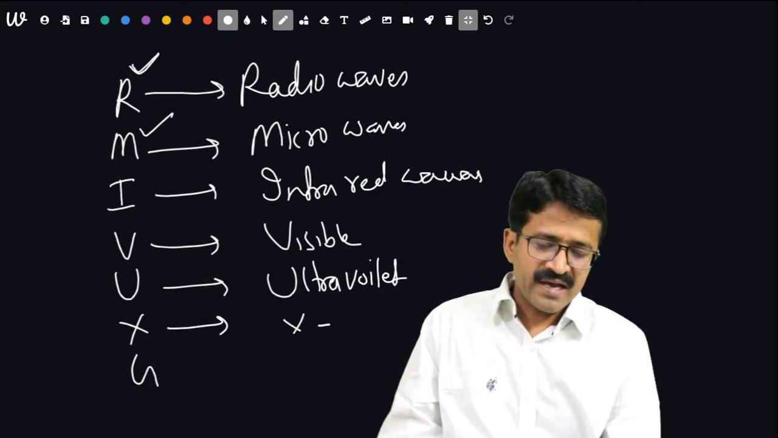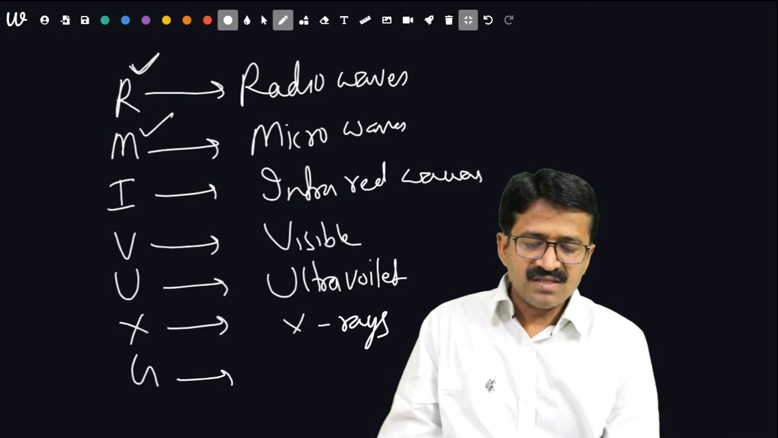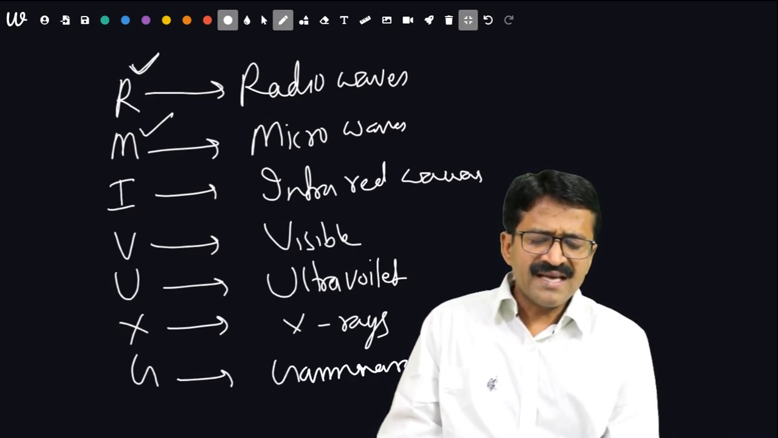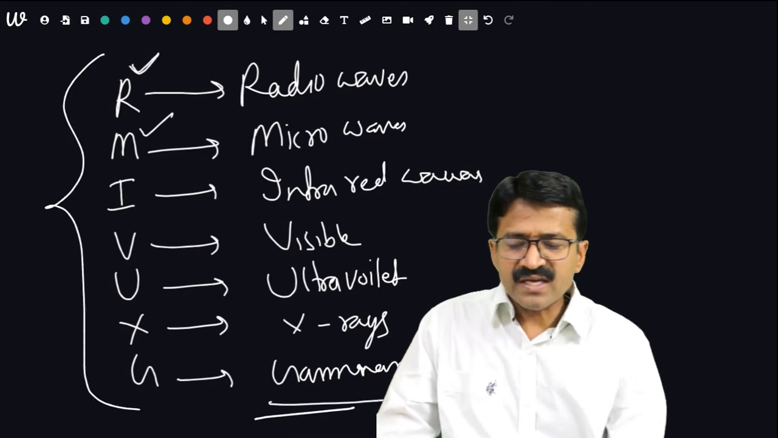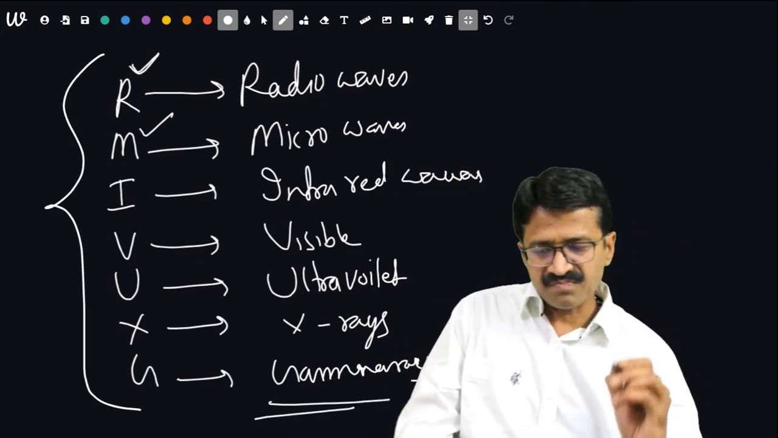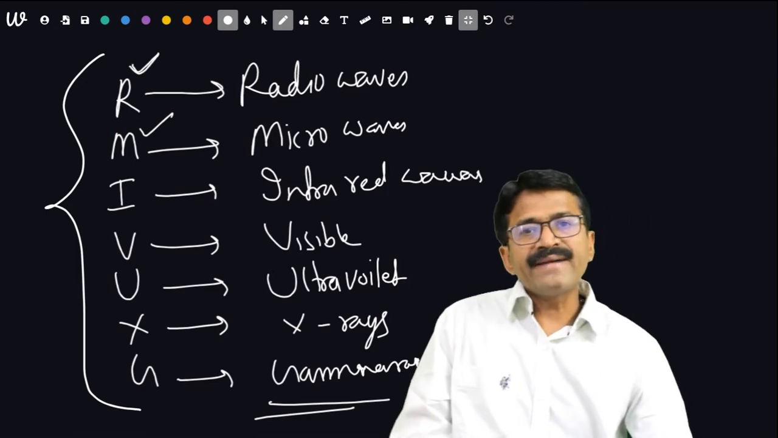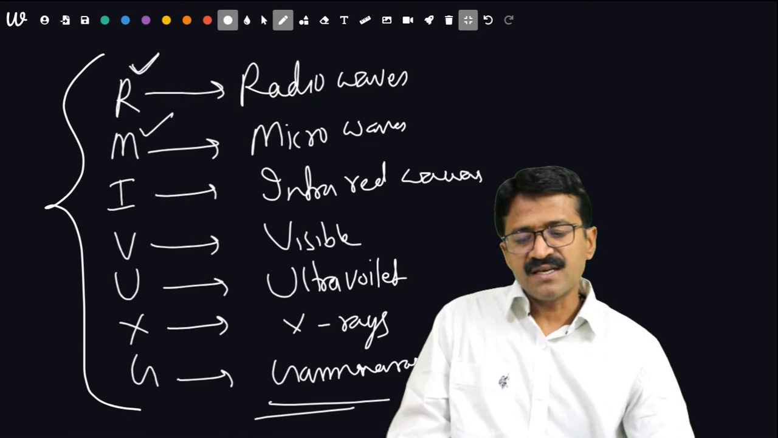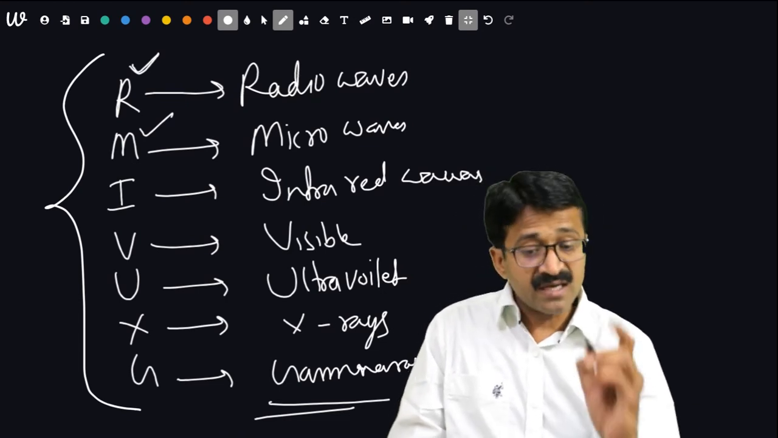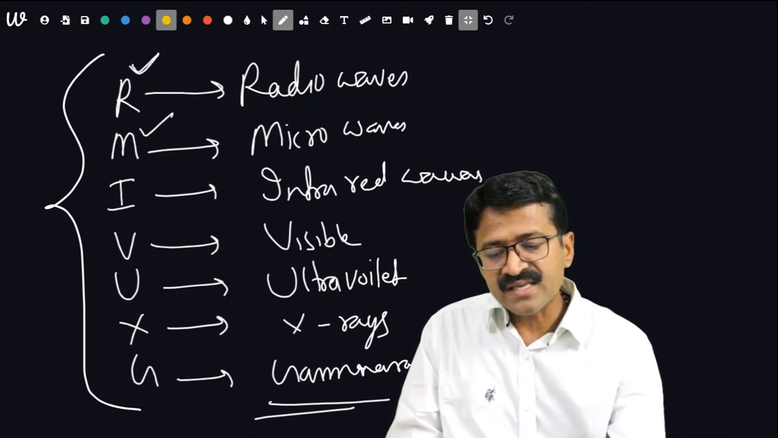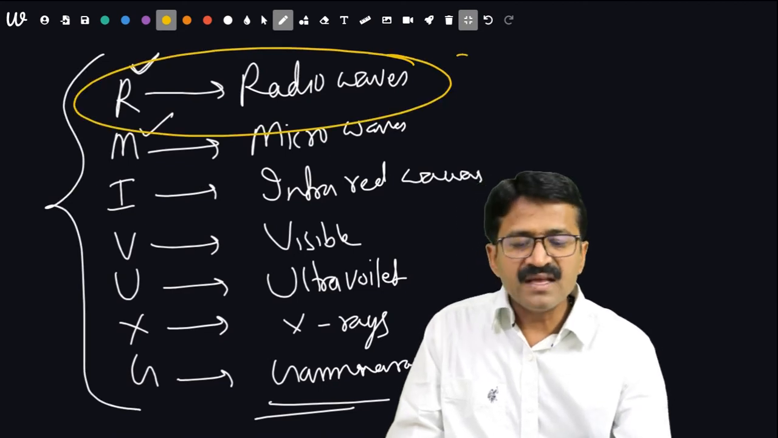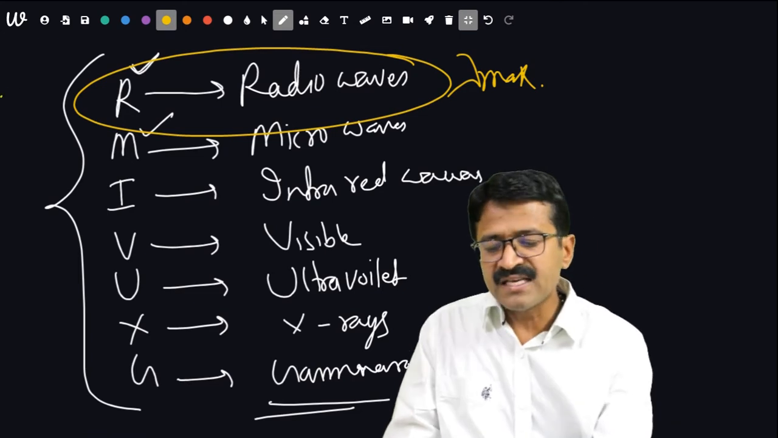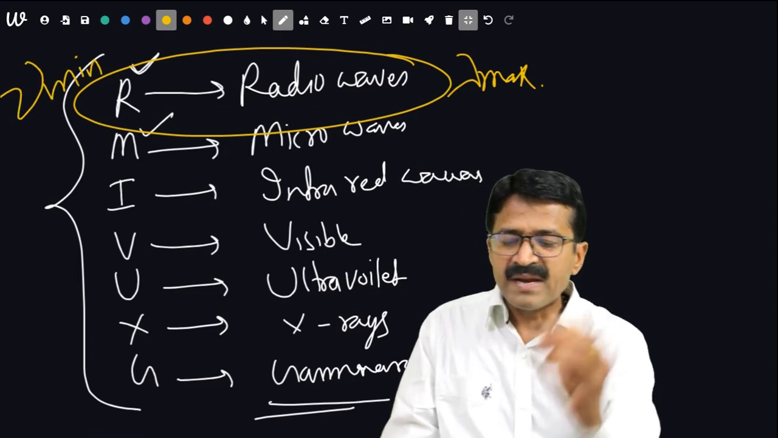X for X-rays. G for gamma rays. So these are electromagnetic waves and electromagnetic spectrum. Remember students, the electromagnetic spectrum is arranged on the basis of wavelength and frequency. Which has maximum wavelength? Remember, radio waves always have maximum wavelength. Lambda is maximum and frequency is minimum.